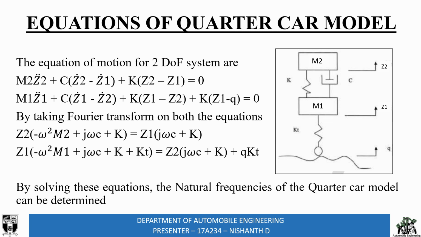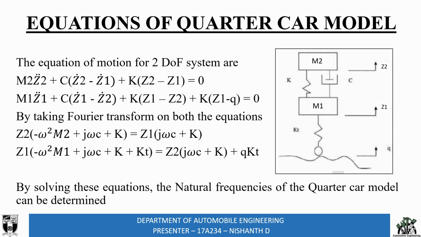So these are the equations of motion that are attained from the quarter car model. So by analyzing this mass spring damper system, we get the two equations shown in the above. So by applying Fourier transform to these equations, we'll get the equations in the form of frequency domain. The time domain is converted into frequency domain by using Fourier transform. So based upon the Fourier transform, we'll get the equation in terms of omega. By solving the equation for the omega, we get two values of omega, which are the natural frequency of the quarter car model.